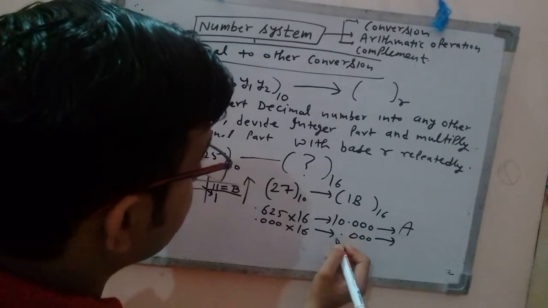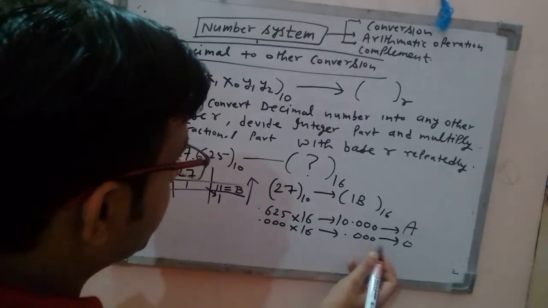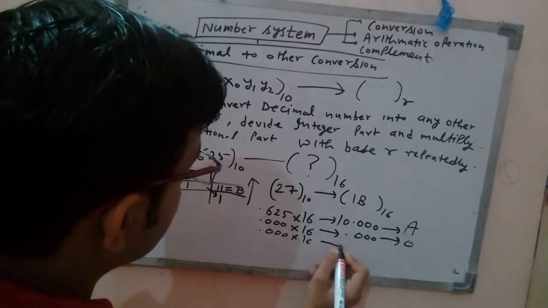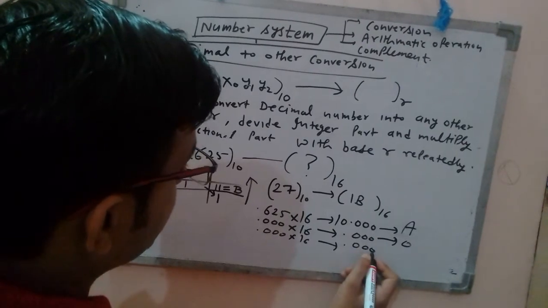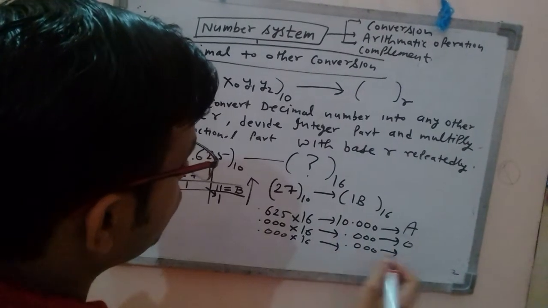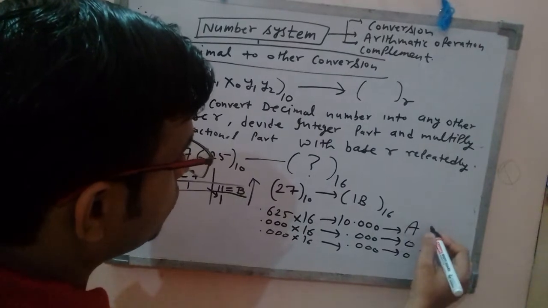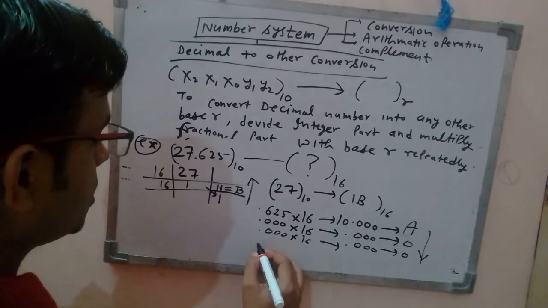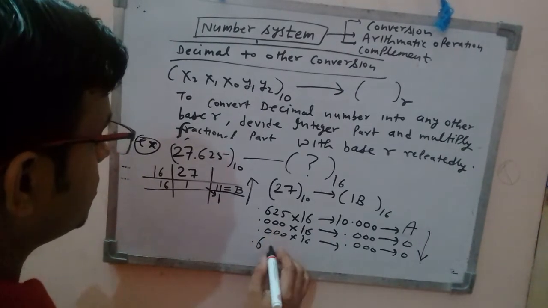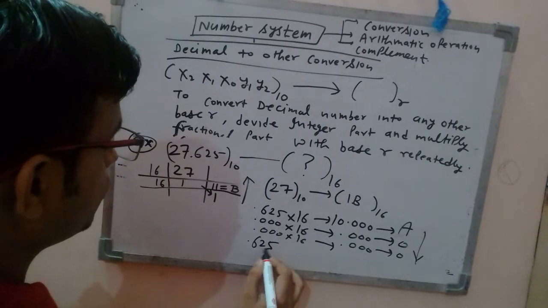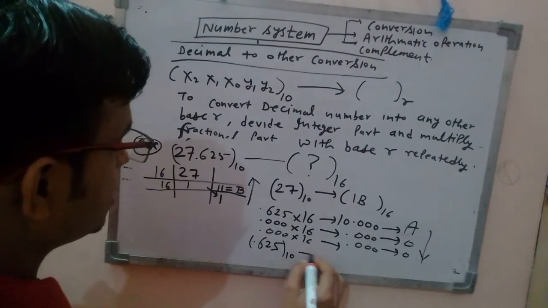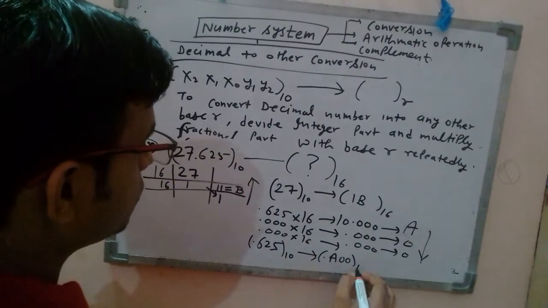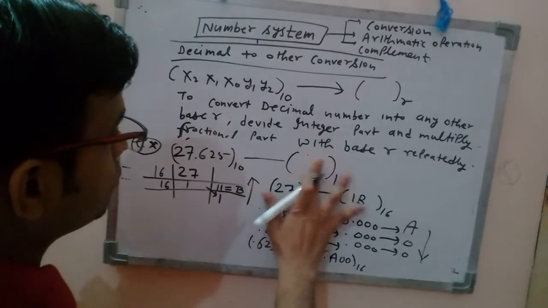So do you see any integer part? No. So write 0. Further, if you do this, what is the fractional part? 000. Again you multiply by 16. What is the multiplication? 000. Do you see any integer part? No. So write 0. Go from top to bottom. So that means the representation of this fractional part, that is 0.625, into hexadecimal, it will be 0.A00.